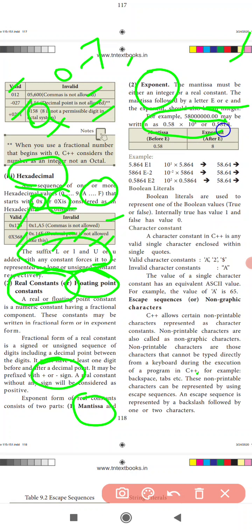You should write it like this: 0.58 into 10 to the power of 8, or 0.58E8. You can write it that way also. The mantissa is the part before the E, and the exponent is what comes after, that is 8. Some examples are there, so listen to me.